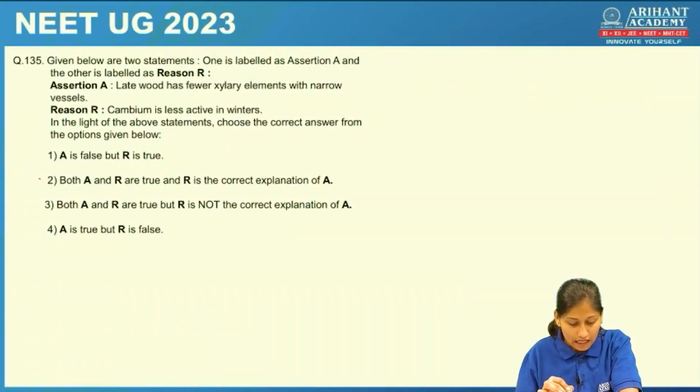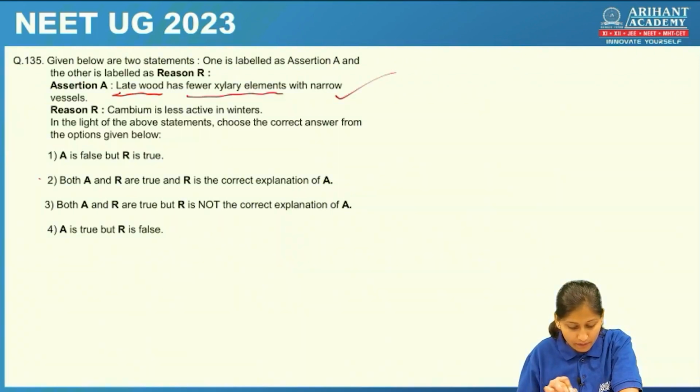Then again an assertion and reasoning type of question. Late wood has fewer xylem elements with narrow vessels. Okay, this is the right statement. Late wood is the one which is formed during winter season, and here activity of the cambium will be very slow, so fewer xylem elements will be formed.